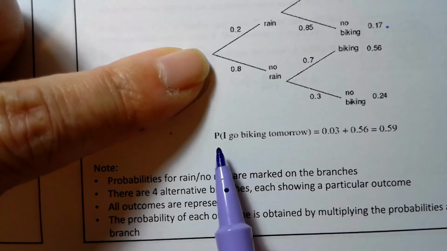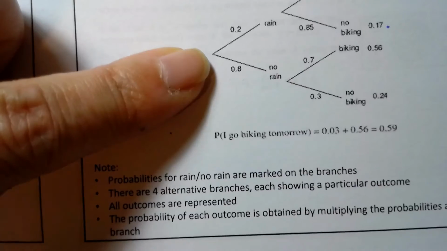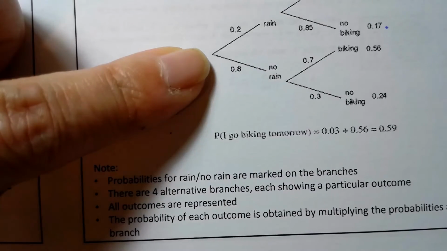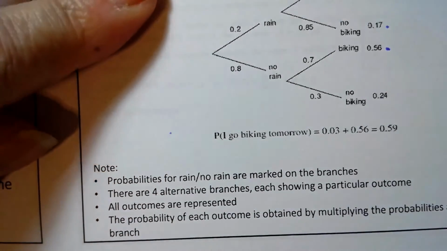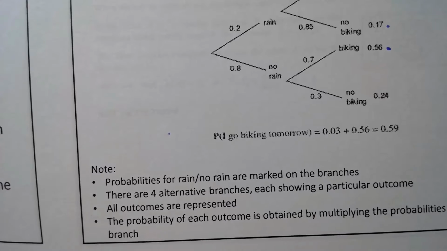So they want to know, what is the probability that I bike tomorrow? Well, I bike here and I bike here. So if I just add those two probabilities up, it looks like there's a 59% chance that I will ride my bike, rain or shine. Okay?